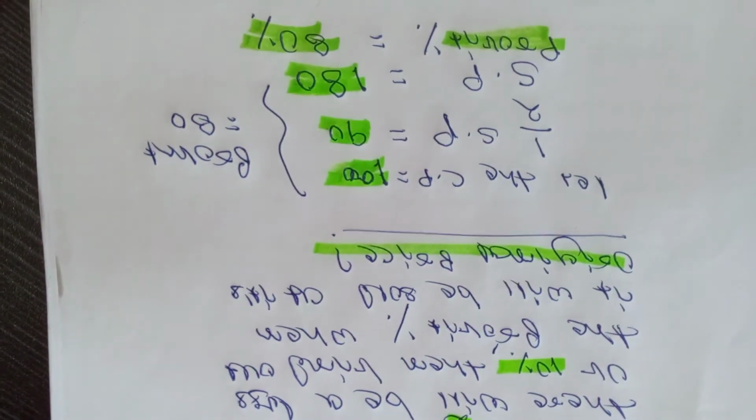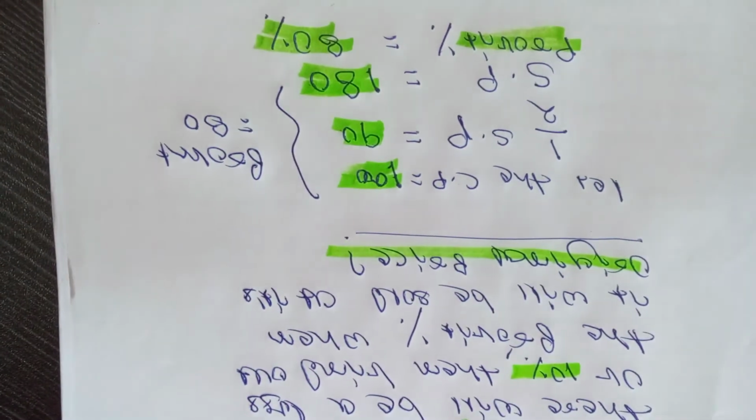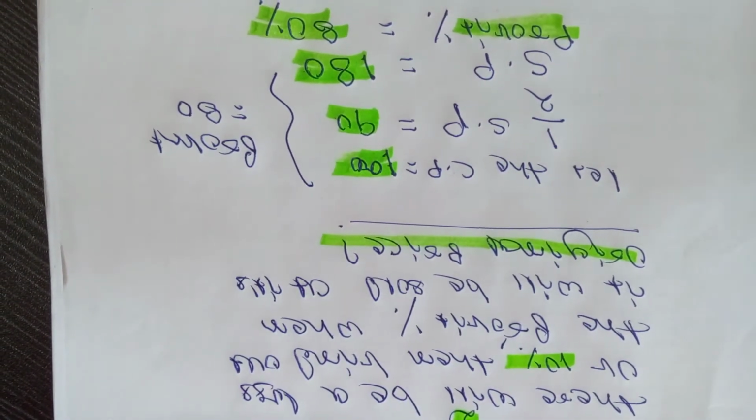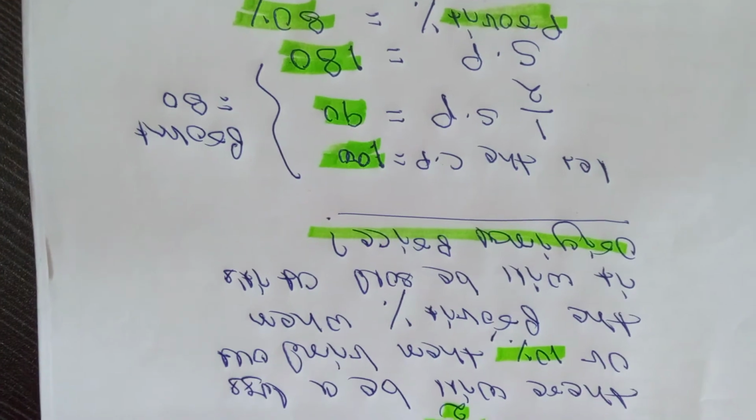Your profit is 80 and your profit percent is also 80%. So in 4 lines, you will solve the problem.